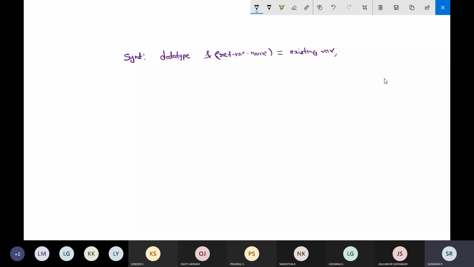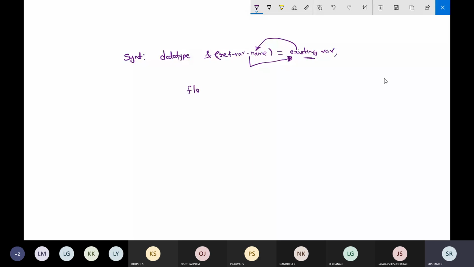I told you that a reference variable is nothing but a reference for an existing variable. Already the variable is existing. For this variable, you are creating a reference variable which will point to the same memory location as the existing variable. For the existing variable, some memory will be there. That memory location will be referenced by this reference variable. It is sharing the memory location. So we'll go with some example.